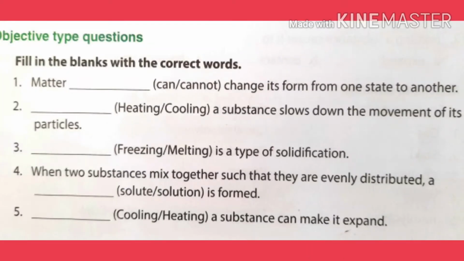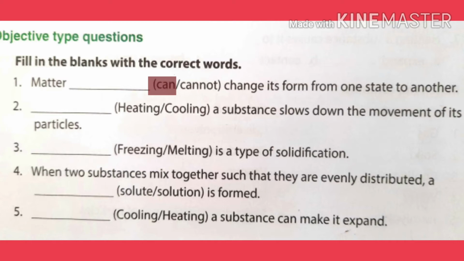Our first exercise is filling the blanks. First one is matter dash change its form from one state to another. Can or cannot. As we know, solid can change into liquid, liquid can change into gas. So we can say that matter can change its form from one state to another.